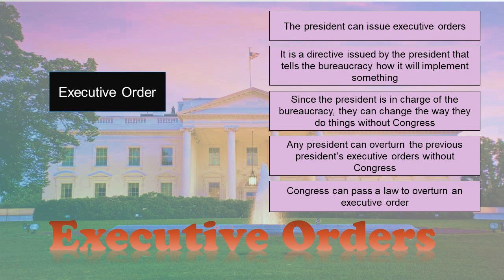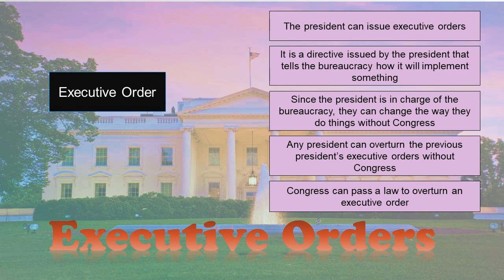The Constitution says the president shall take care that the laws be executed. So here the president just tells the agencies, here's how to execute the law, and they may be changing small details about how the law gets carried out. The problem with executive orders is that, unlike a law that Congress passed, they are not very permanent. A new president can replace the old president's executive orders simply by writing a new executive order. In fact, on the first day, each new president usually signs dozens of executive orders that just reverse the policies of the president that came before them.